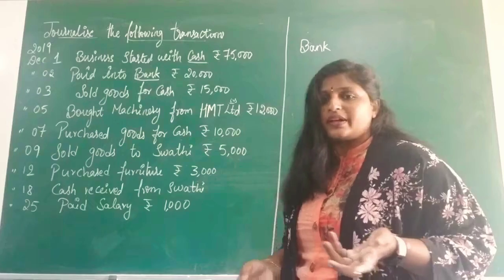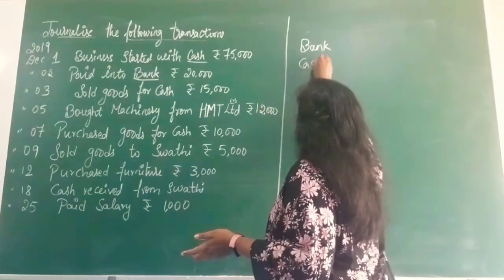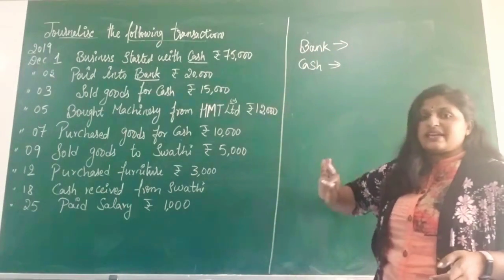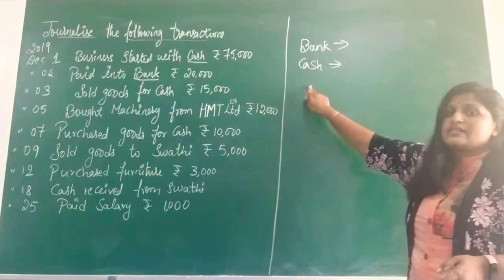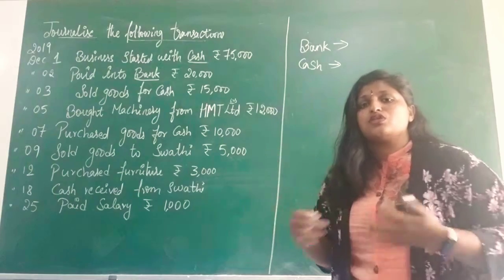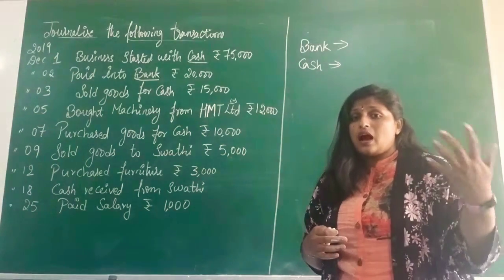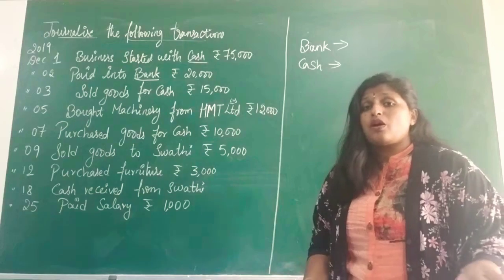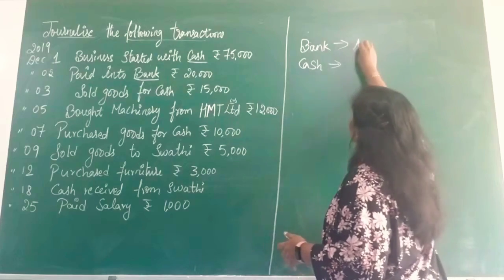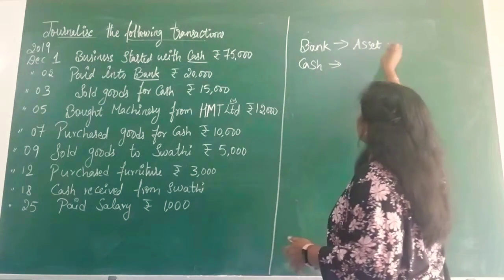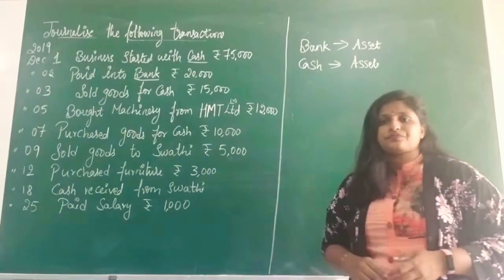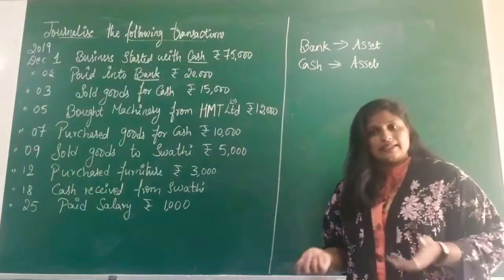Everything is through cash only, right? So the other aspect will be cash. So we have found two aspects from the second transaction: one is bank and one is cash. Now, which classification do these accounts belong to: assets, liabilities, expenses or incomes? Both belong to assets. Bank is an asset and cash is also an asset.